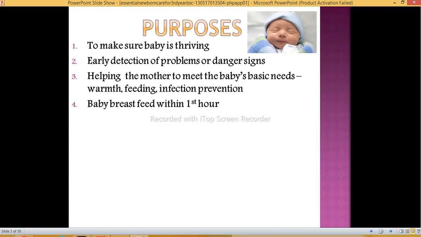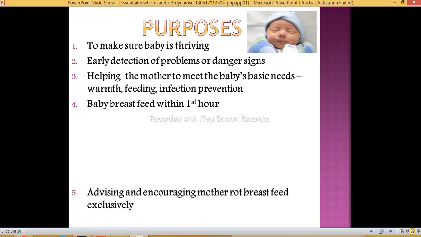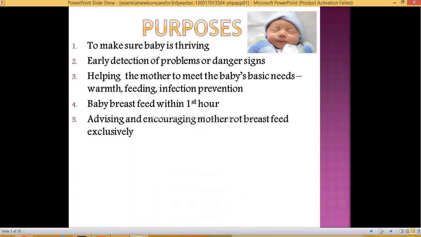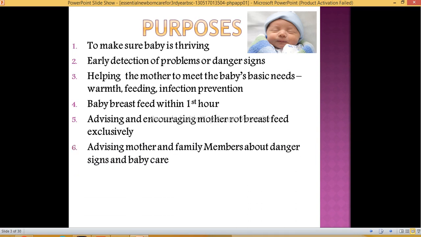The next is breastfeeding within 1 hour of delivery. For a normal delivery, we can start breastfeeding immediately or within half an hour, and for cesarean section mothers, within 3 to 4 hours. Then advising and encouraging mothers to breastfeed exclusively.